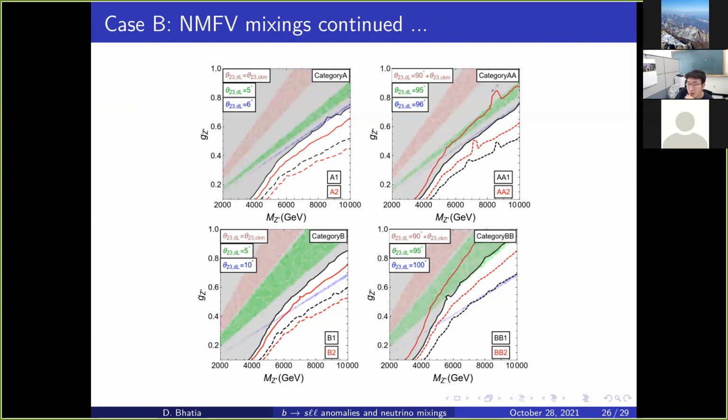This is not a physical bump. Sorry, this is some extrapolation thing. And this is the 3000 fb to the minus 1, and this is at the current luminosity, 140, by CMS.